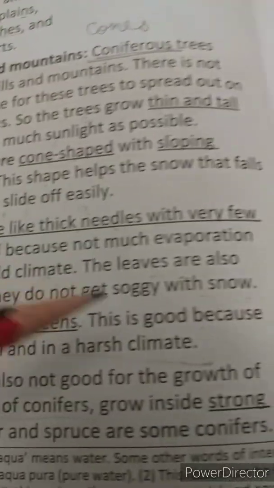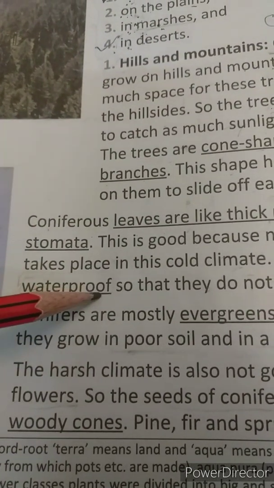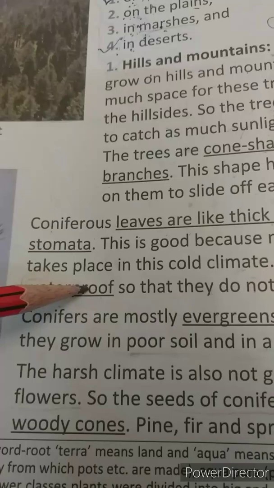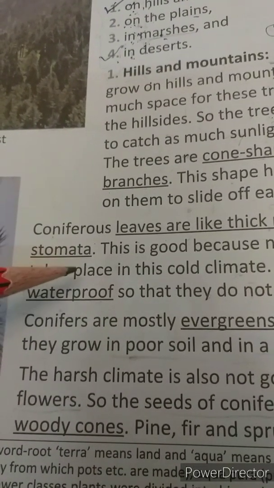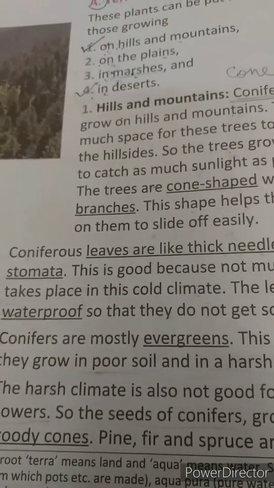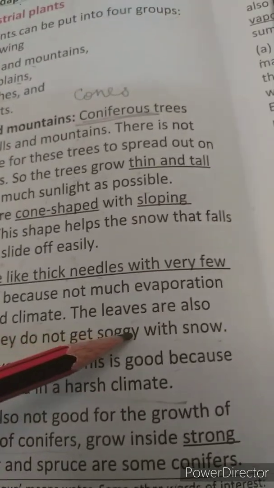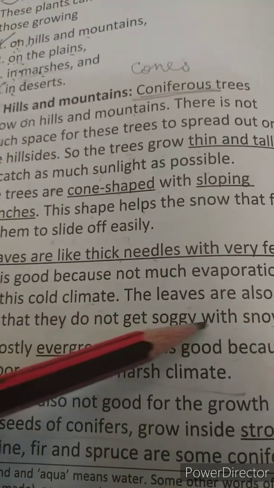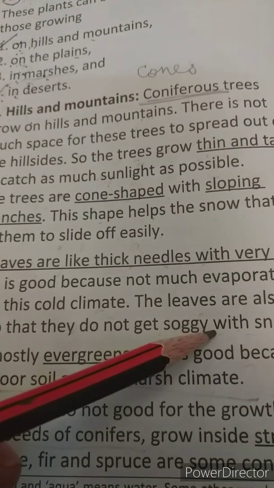The leaves are also waterproof, meaning there's a layer of wax on the surface of the leaf which makes it waterproof. Why is there a layer of wax on the surface of the leaves? So that they do not get soggy with snow. You know, there is a huge amount of snowfall all the time on hills and mountains.